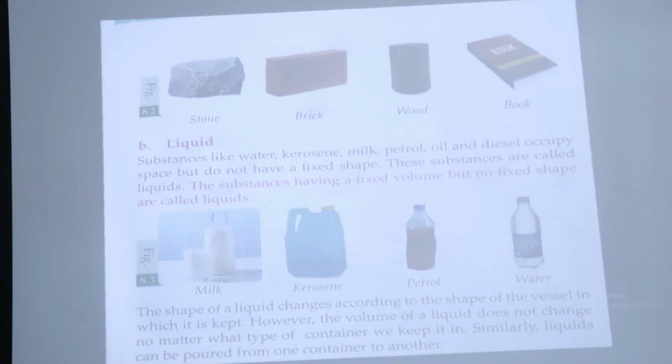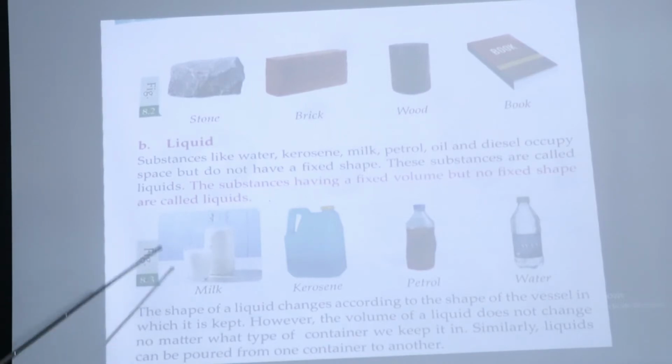You have to remember that the substances having a fixed volume but no fixed shape are called liquids. Also you can see here milk, kerosene, petrol, water. These are examples of liquids.